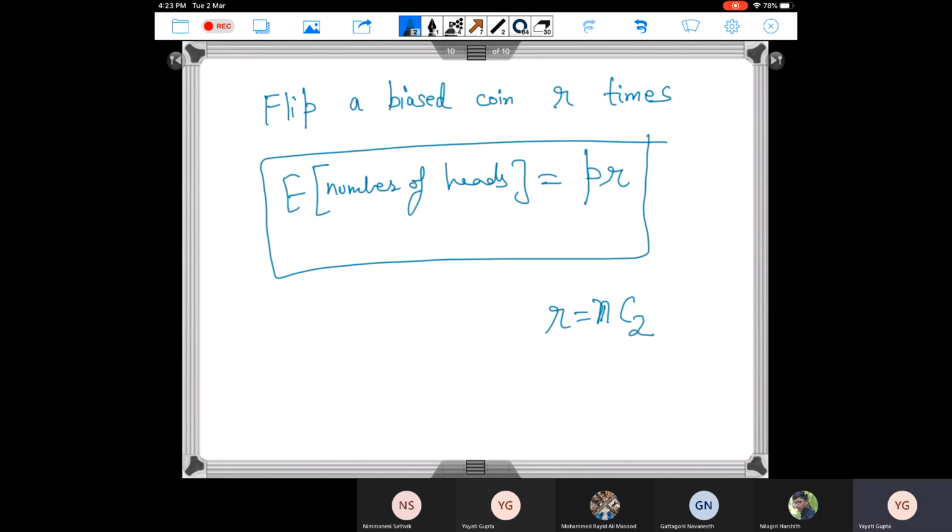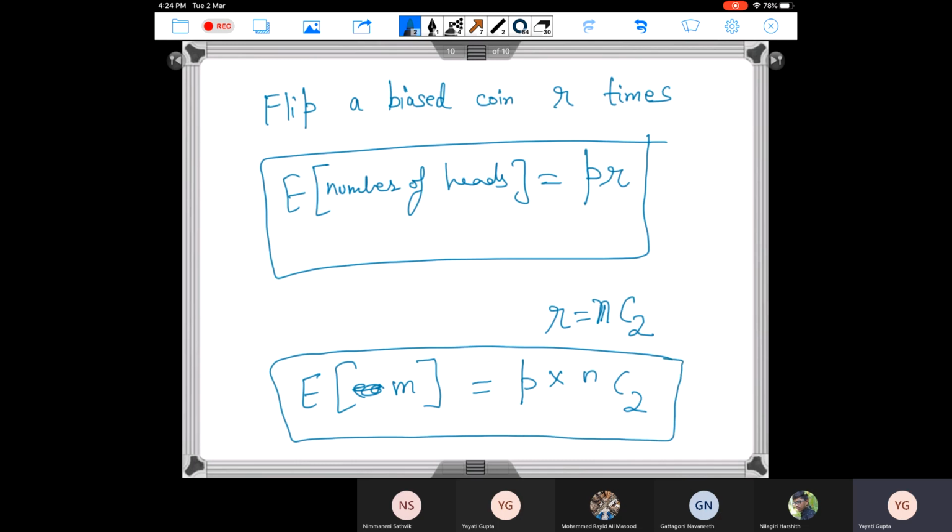So what is my expected number of heads? The expected number of heads is nothing but the number of edges, right? Because I am putting an edge for every head. So both of them are nothing but the same thing. So the expected number of edges, or let me say the expected value of M, which we were trying to find, is nothing but P into R, which is P into N choose 2.